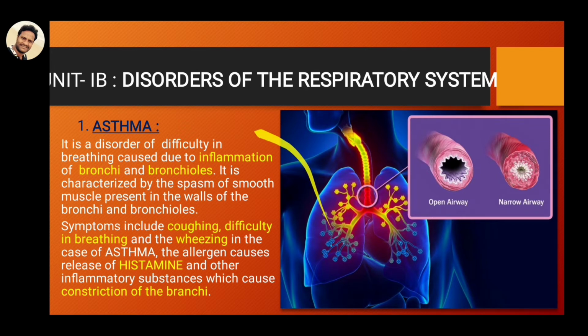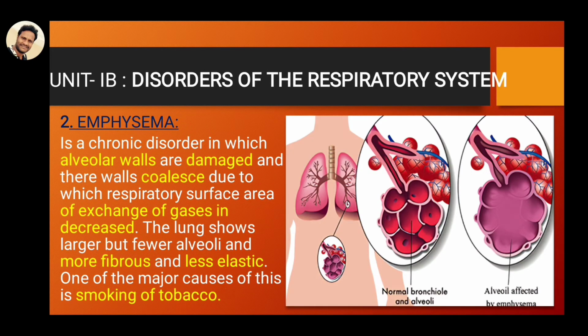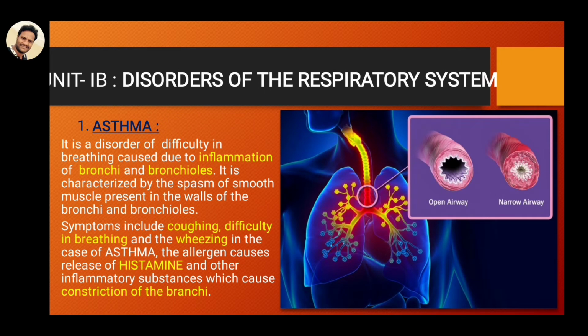So this is called asthma, and the main symptoms of asthma are coughing, difficulty in breathing, and wheezing. In this allergic disorder, allergic causes release histamine and other inflammatory substances which cause contraction of the bronchi.